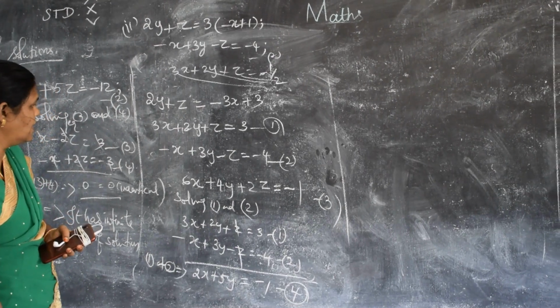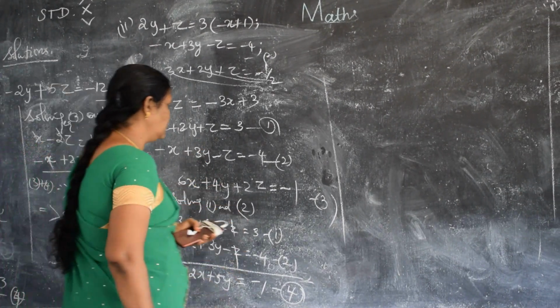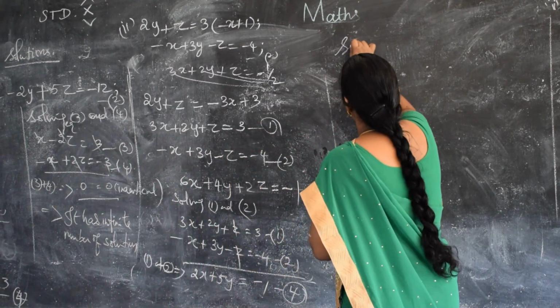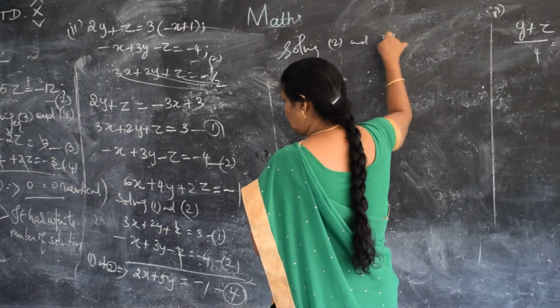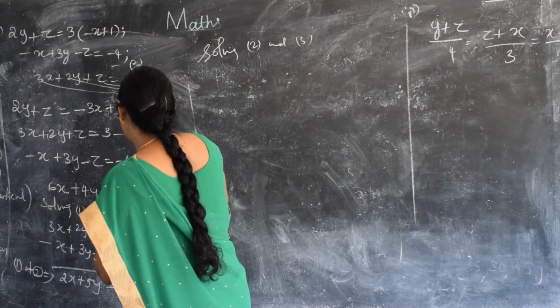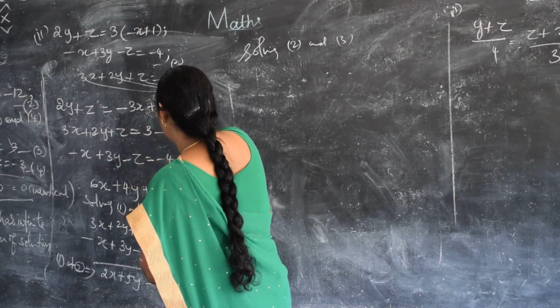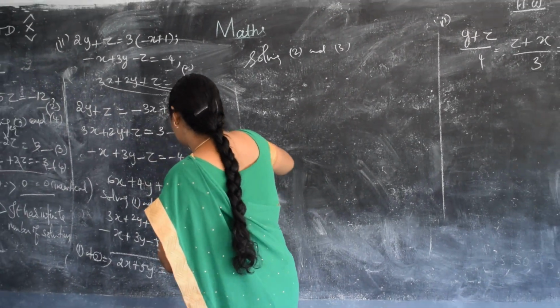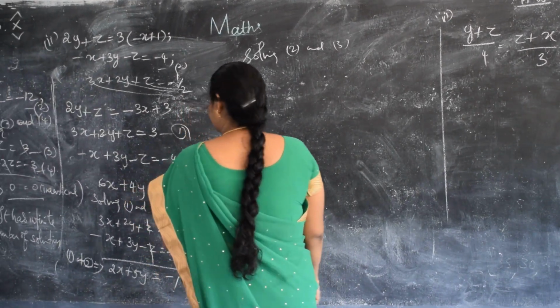Okay, children. Next we will solve these two equations, 2 and 3. First I solved 1 and 2 for eliminating z, isn't it? Next I am going to solve 2 and 3, now also to eliminate the z.